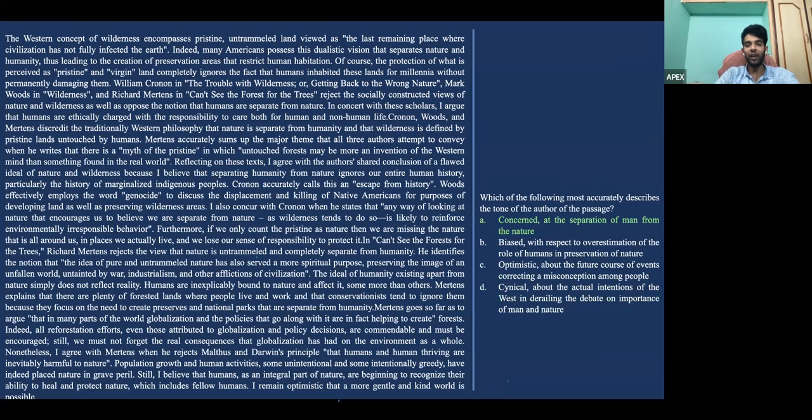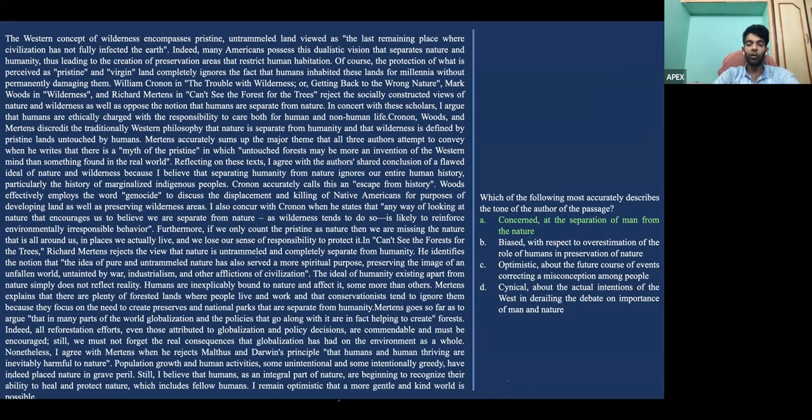Yes, the next one, this again is a very easy question. Which of the following most accurately describes the tone of the author? See, the author has been trying to argue that we are not separate from nature. So he's concerned that the separation of nature from man is evident in the real world. So the right answer will be A.